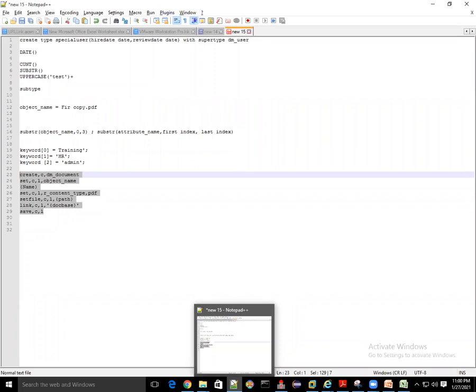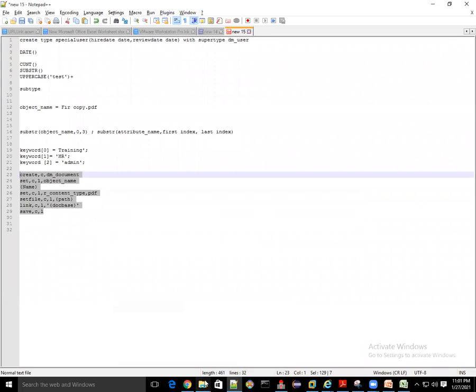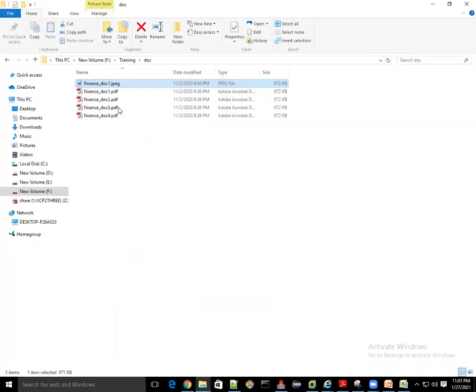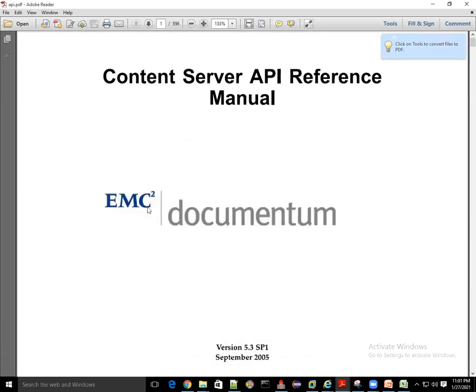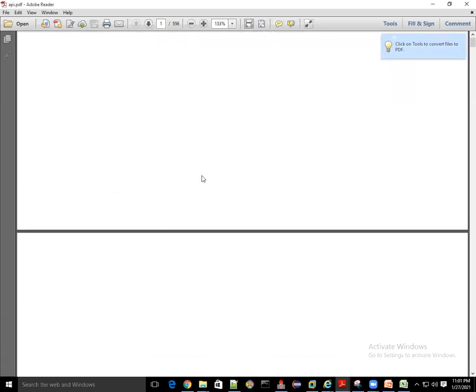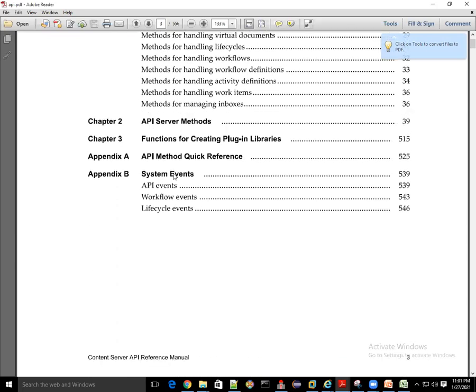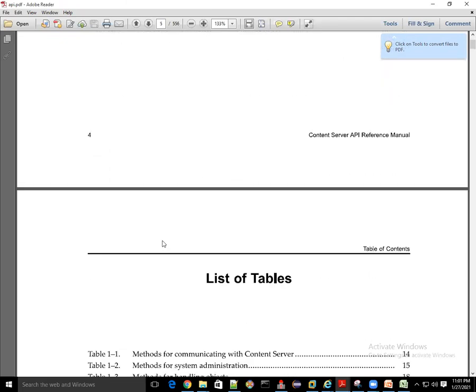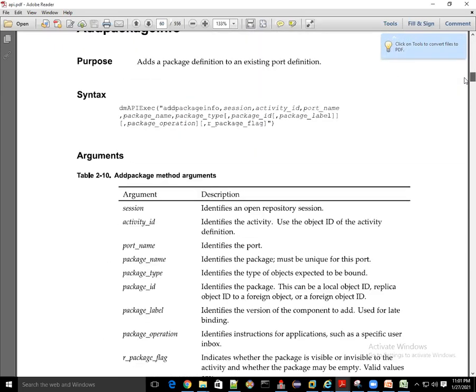I will share you the commands, what could be the commands. There is one document, though I have shared this, so I'll share this document, the API reference manual. Here are the APIs. So it has all the APIs.